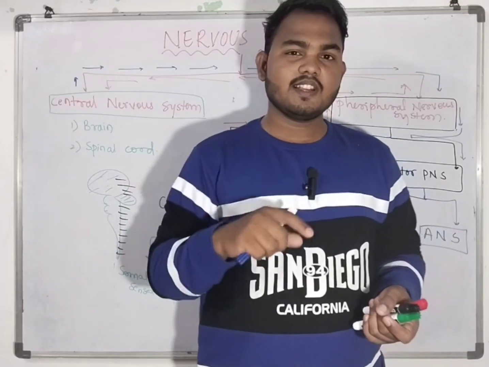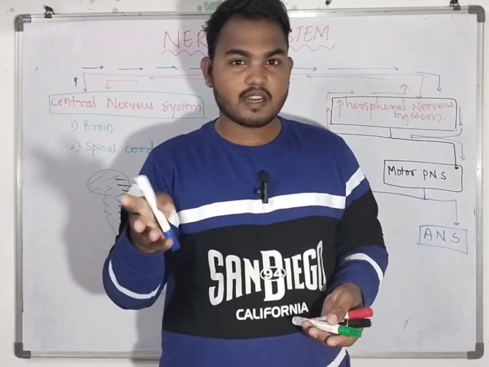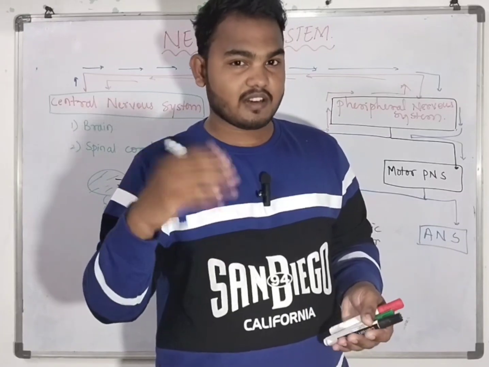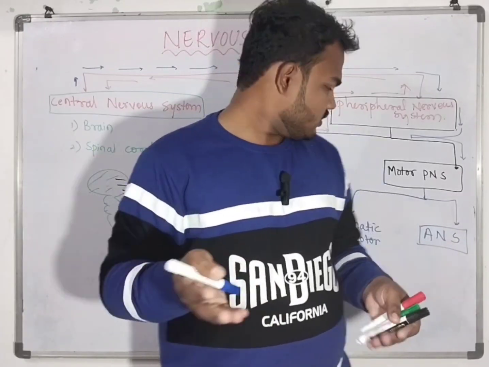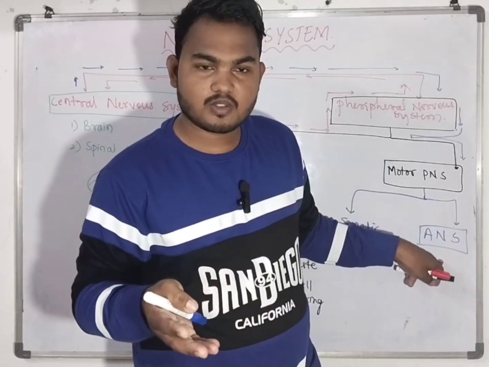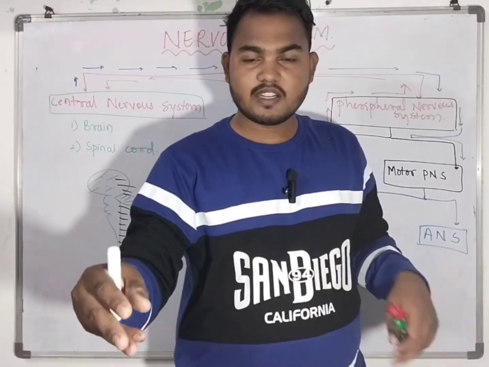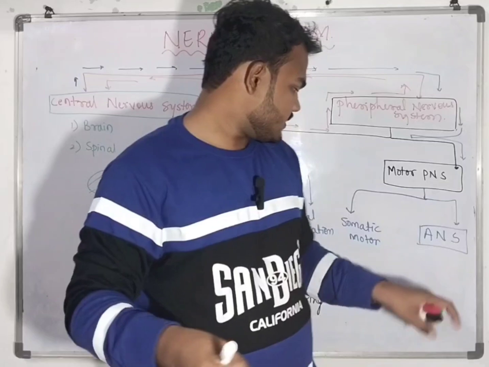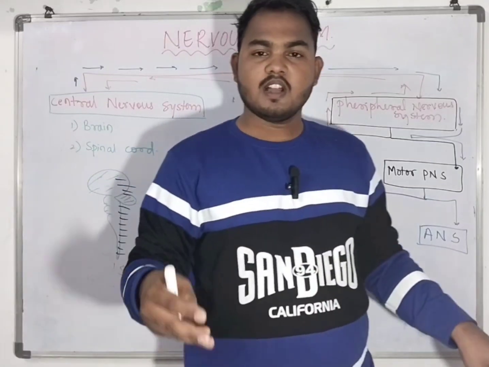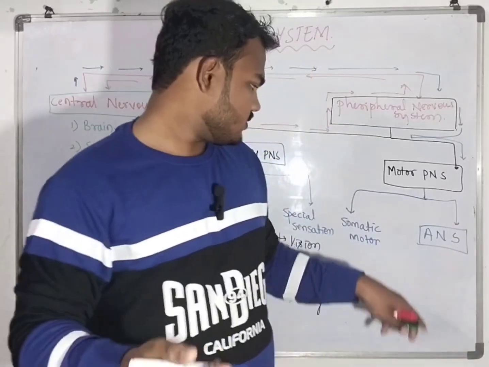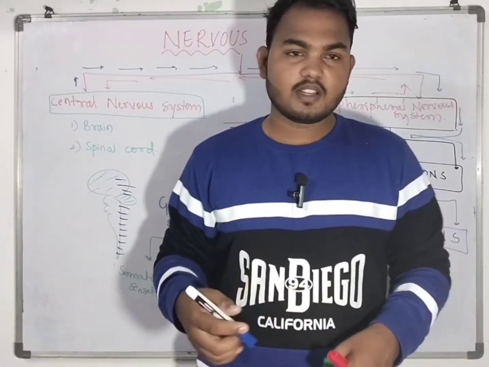There is peristaltic movement and digestion and absorption in the stomach. It is not in our control. Okay, it is involuntary. Now this comes under the autonomic nervous system. The somatic motor involves the muscles, which are in our control. In the autonomic nervous system, we can't control that. Okay, that is known as the autonomic nervous system.